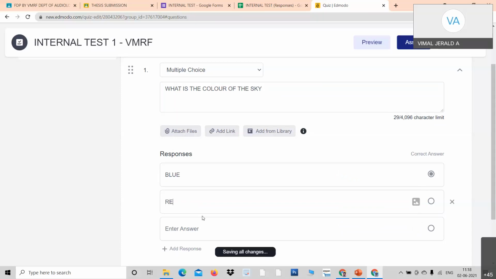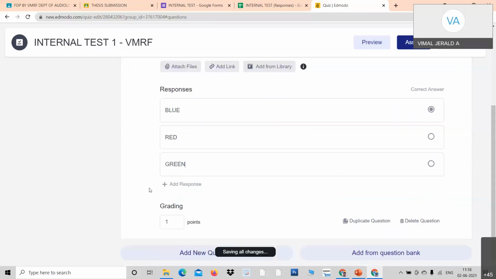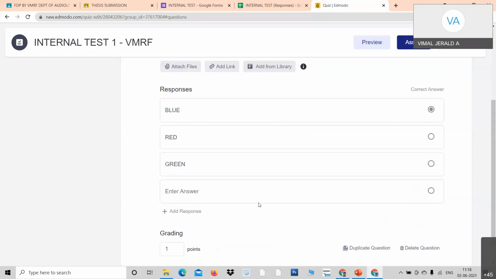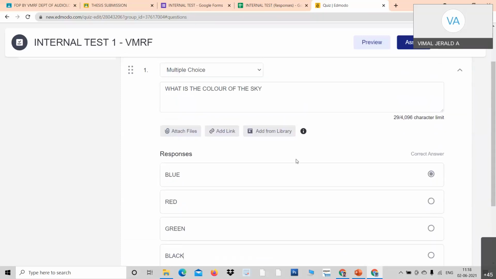See the answers. You can add red, green, and black. See, you can add any number of responses. Look here, I can add responses. And immediately after this question is over, you do one thing.